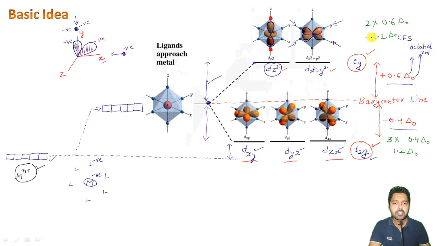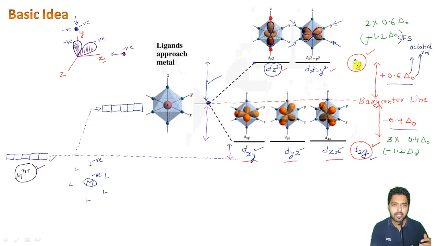And now because it is positive here and negative here, it is happening by the same amount, okay? So the two orbitals are going above and the three orbitals are going down from the barycenter line, but the magnitude is actually the same.